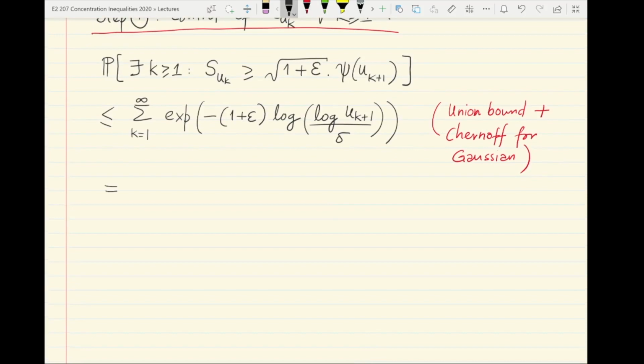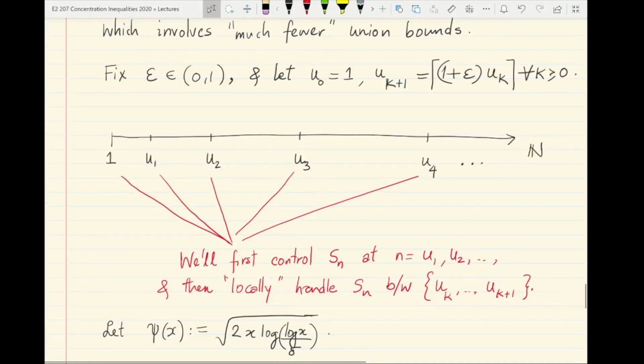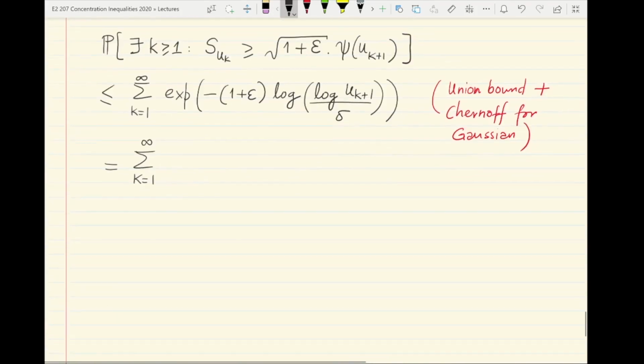So this is the same as the sum. By the way, I am avoiding more precise computations because uk plus 1 is the ceiling of 1 plus epsilon times uk. We'll presume that you can use real numbers for integers, but with small modifications the entire argument goes through in exactly the same way as we are doing now.